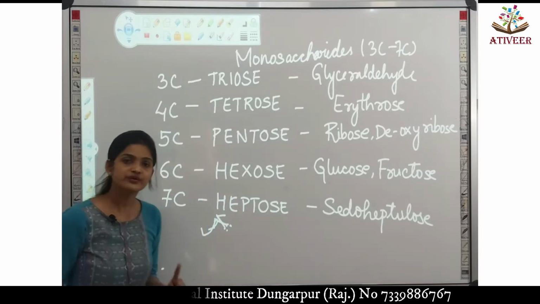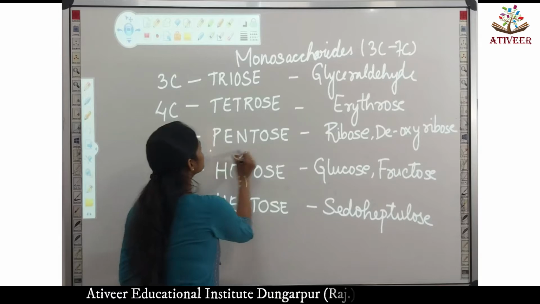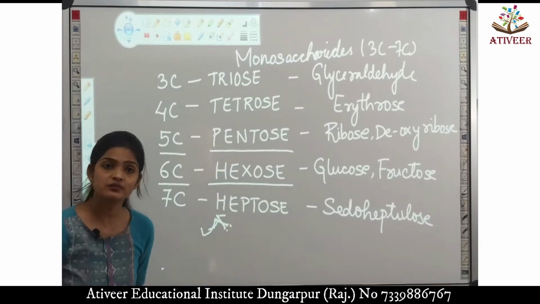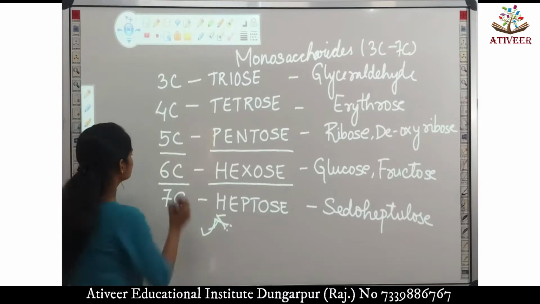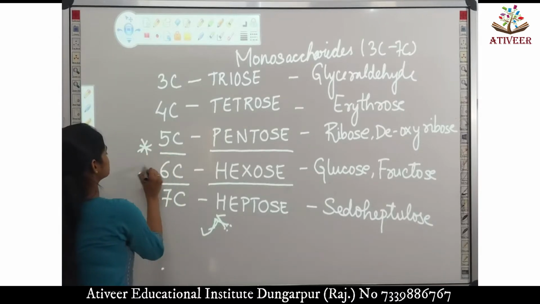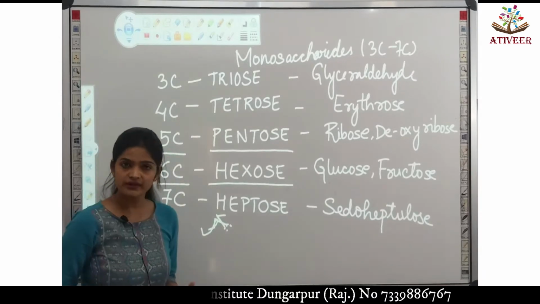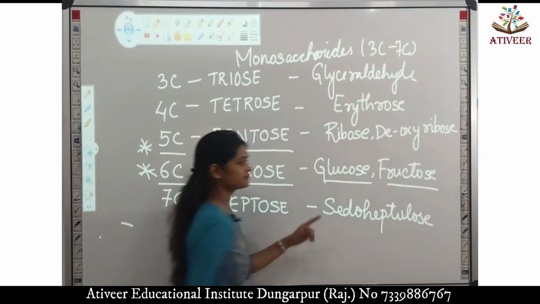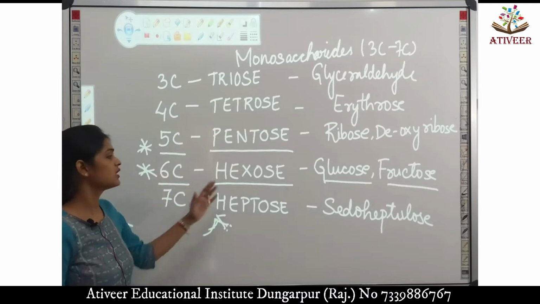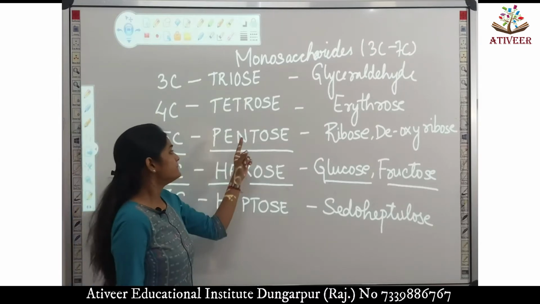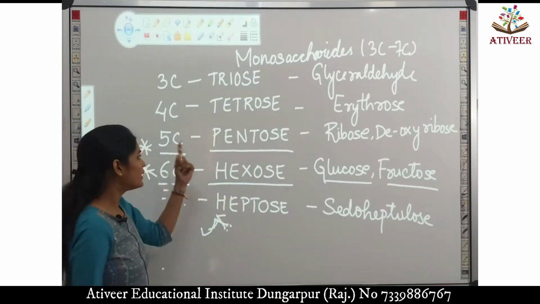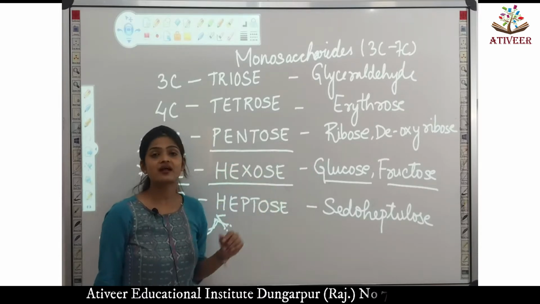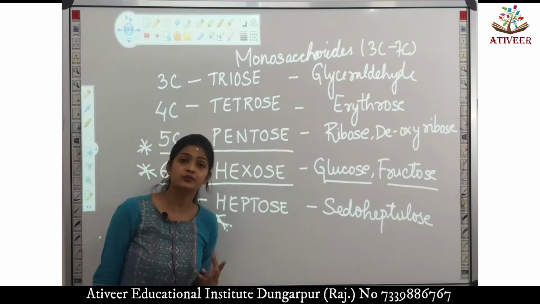And I have already told you that as per your NEET syllabus, 5 carbon containing and 6 carbon containing are very important. According to your NCERT, we have already dealt with glucose and fructose. We have already dealt with hexose sugars. Now we'll study about the pentose sugars, the 5 carbon containing sugars. Examples are ribose, deoxyribose, arabinose.